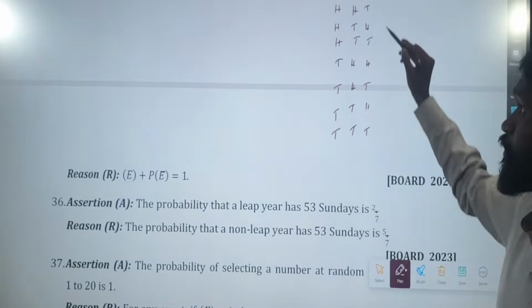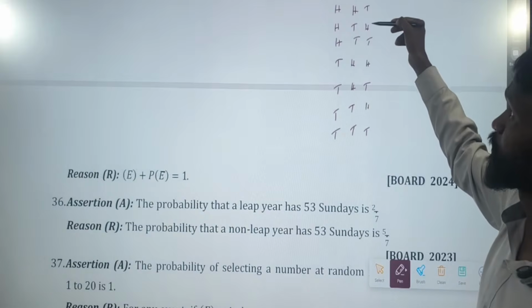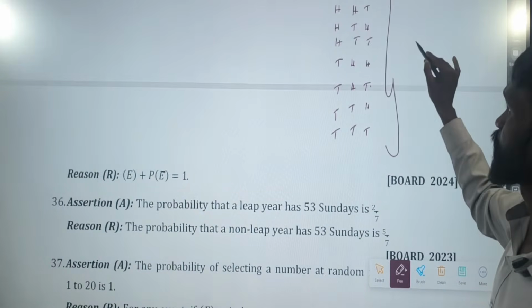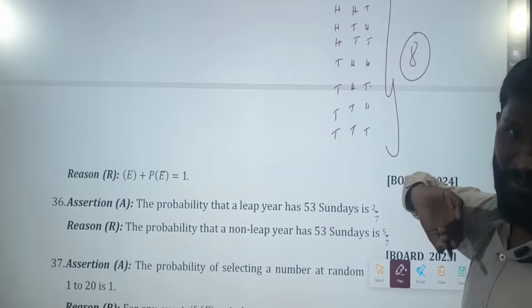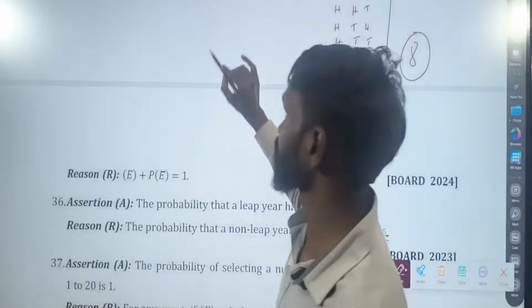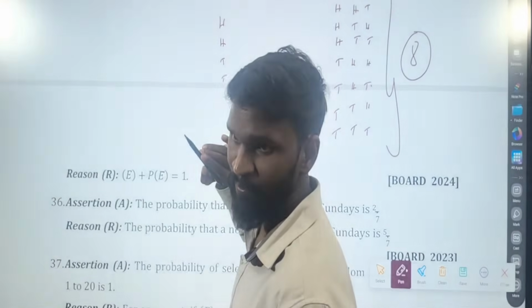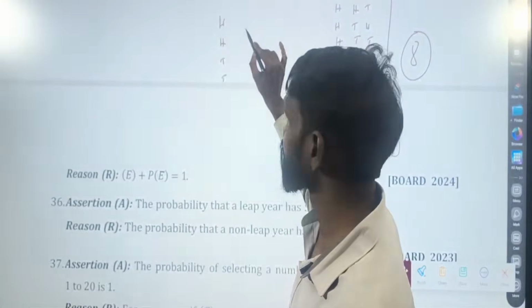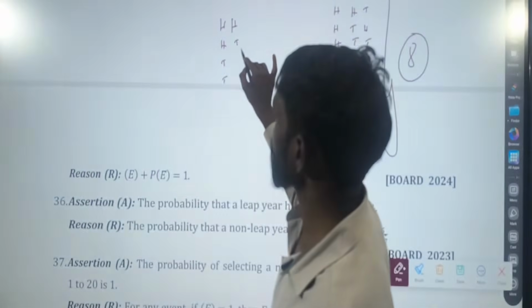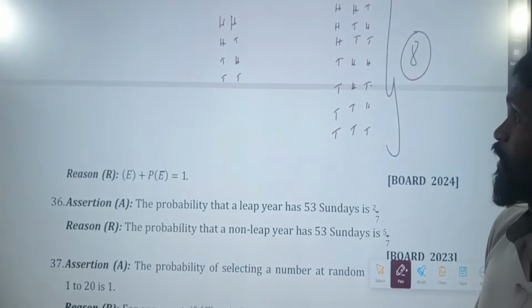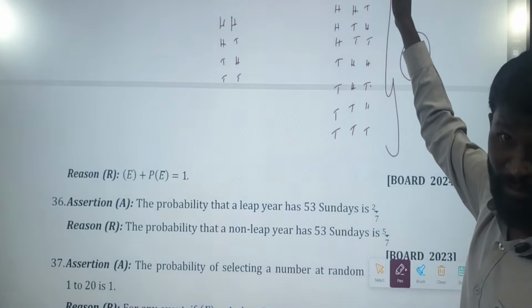How many possible outcomes are there? 1, 2, 3, 4, 5, 6, 7, 8. 8 possible. Suppose 2 coins, HH, TT. Next, HT, HT. How many possible outcomes are there? 4 outcomes. So we'll do for 3 coins again.